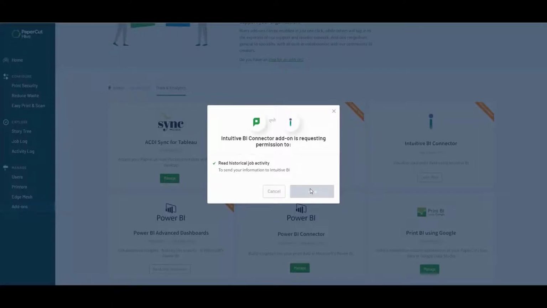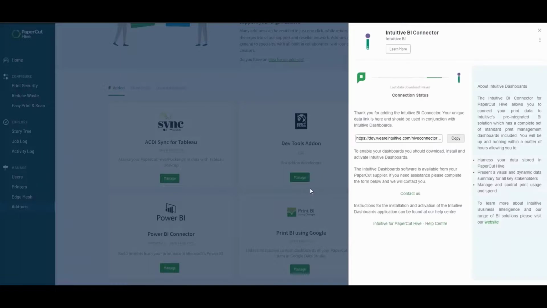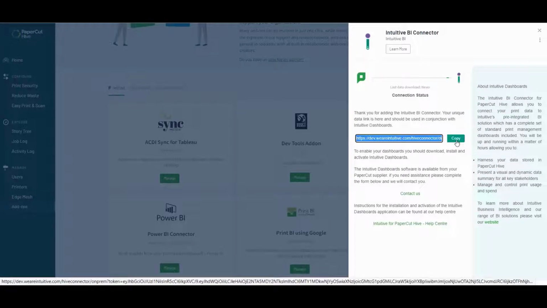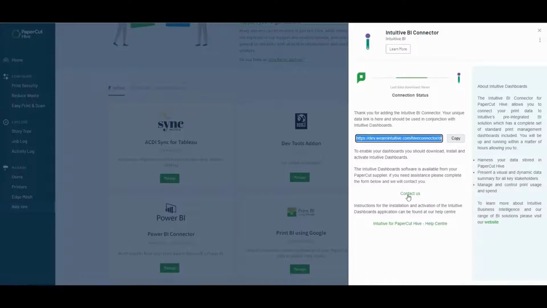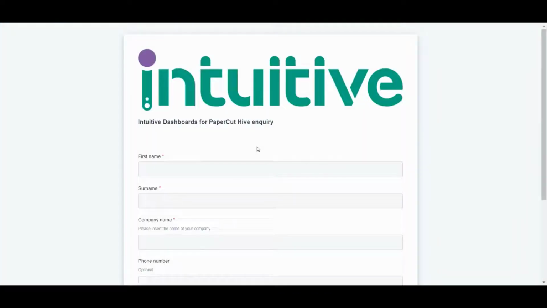On the connection screen, you should take a copy of the connection string, as you will need this during the software installation process. The next step is to obtain a copy of the dashboard software. You should do this either by contacting your Papercut reseller, or if you don't know who your Papercut reseller is, please use the contact form and we will direct your inquiry to them.